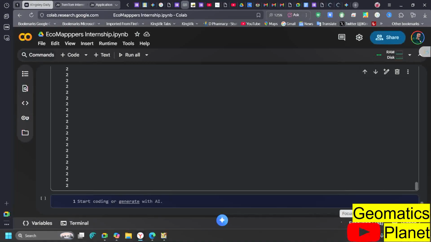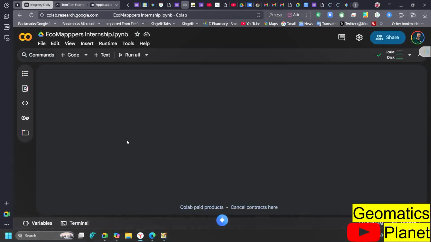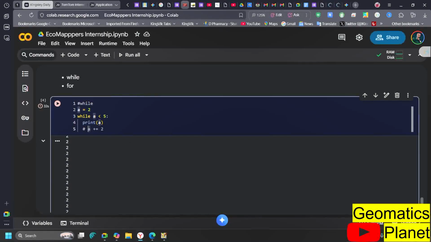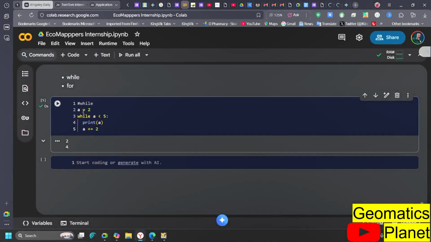So this is a problem, and that's the reason why I have to define this. This thing cannot stop running. The only way I can stop it is to interrupt execution. Because that statement is true, it will keep on running non-stop and nothing will stop it. But when I say anything you get should be less than 5, and add plus 2, and I run this statement now, it gives me 2. Here, this means 2 plus 2 is 4.